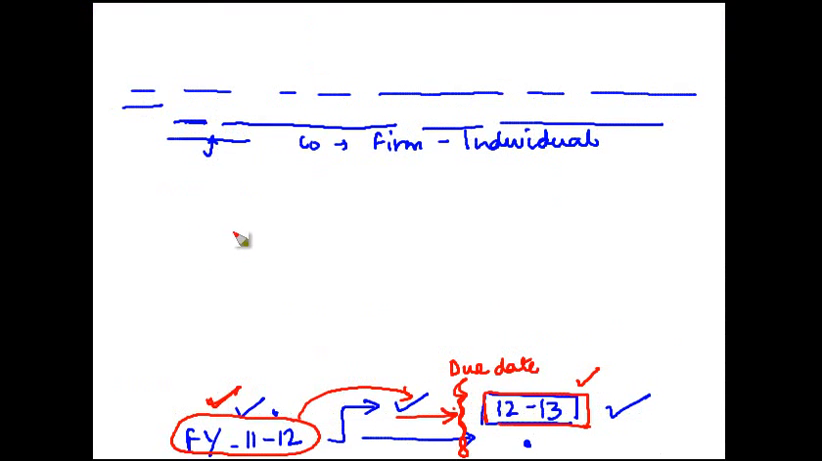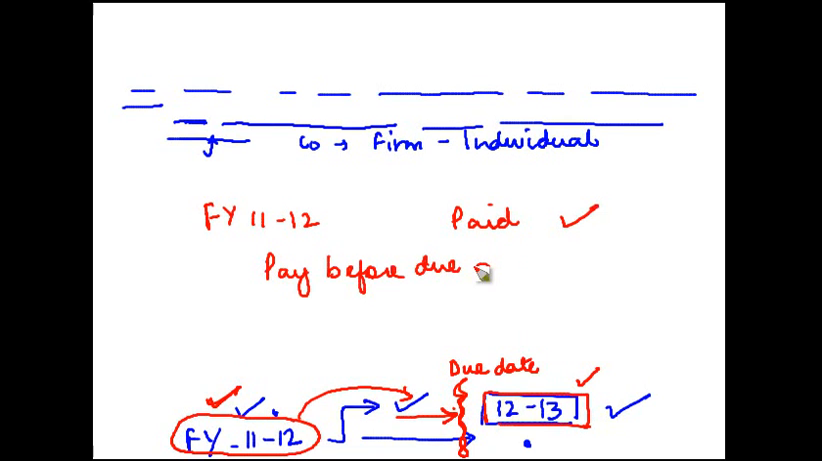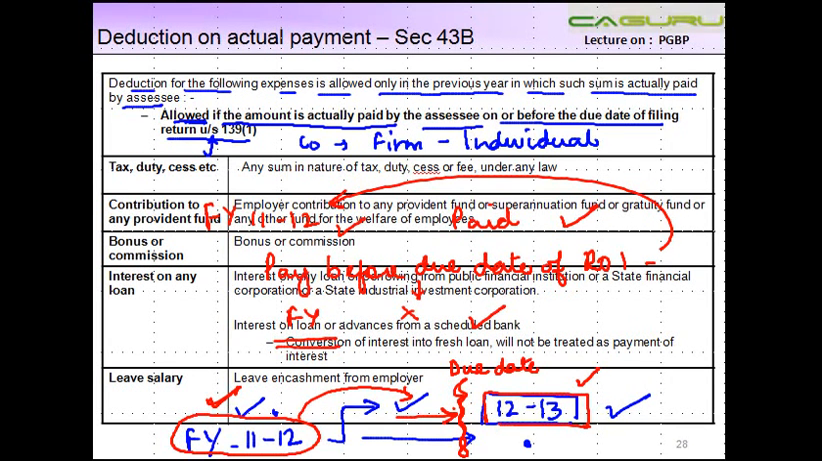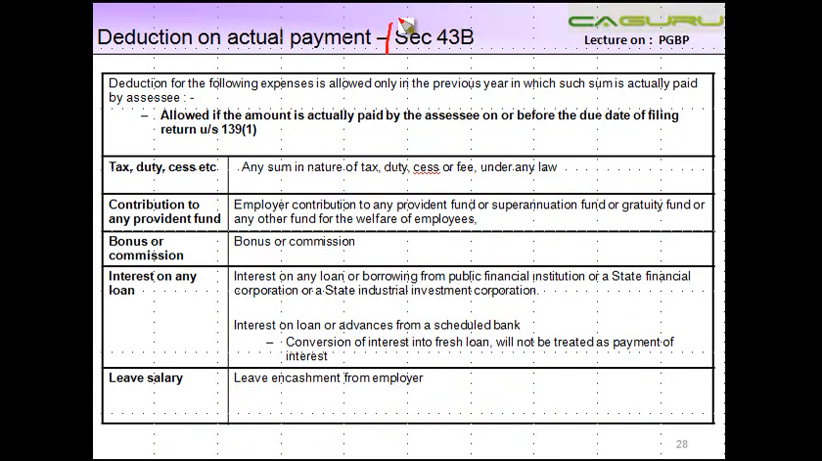So if I were to go to the drawing board, financial year 11-12, if paid during this time, you get a deduction. If you pay before the due date of ROI, due date for which year? Financial year 11-12, then you get a deduction in financial year 11-12. If not, then whatever financial year you pay, you get a deduction in that year. So let us now see which are these expenses which are covered within the ambit of section 43B.